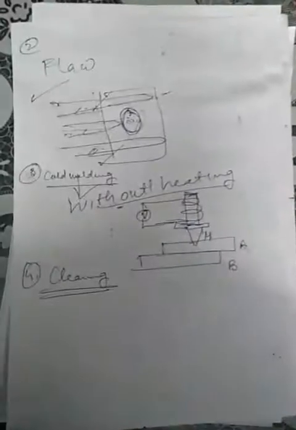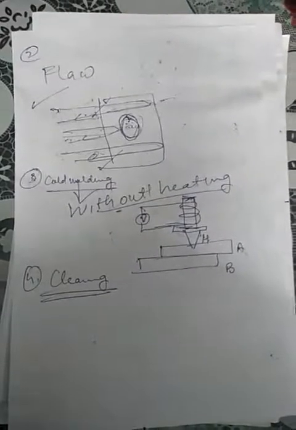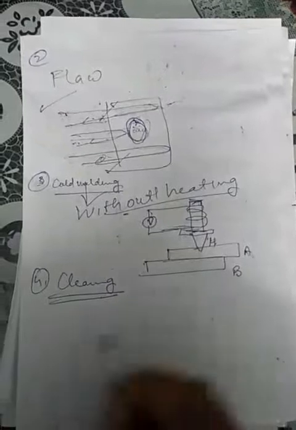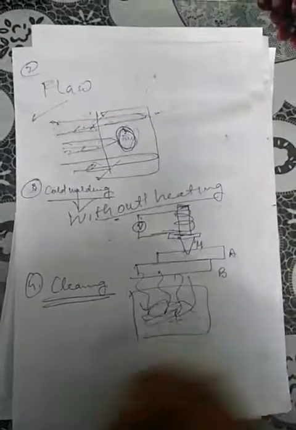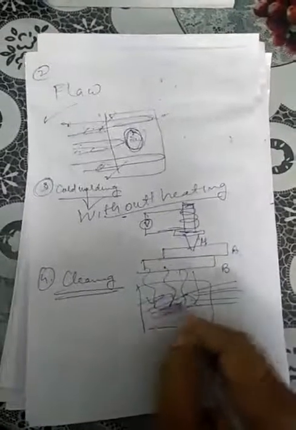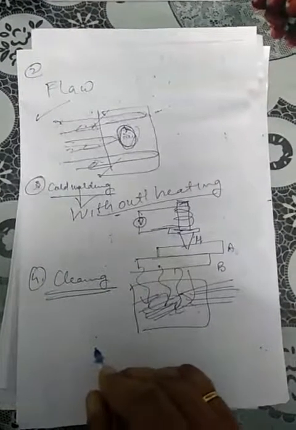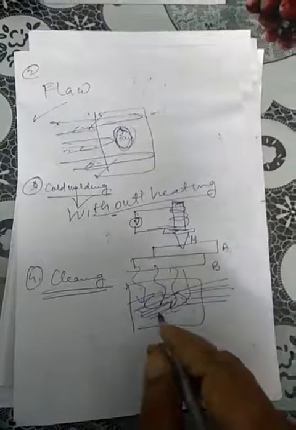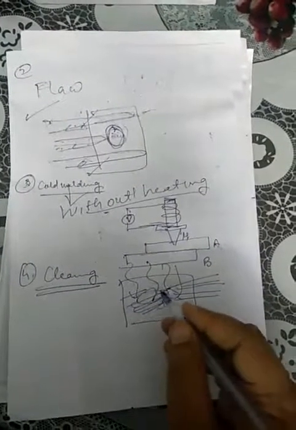Next application is cleaning. These beams are highly energetic and of very high frequency. They may cause violent agitation when transmitted through a liquid. When these waves are passed through the liquid, they shake off the dirt or grease particles from watches and fine clothes which are put inside a detergent solution, without damaging the parts of the watches or the delicate fibers of the clothes. The articles to be cleaned are put in a detergent, and ultrasonic beams are passed through from one side.